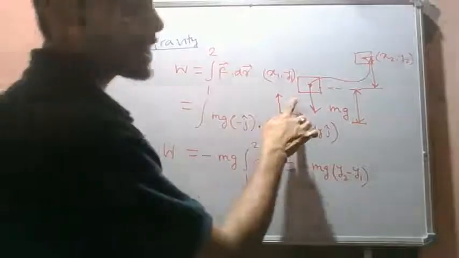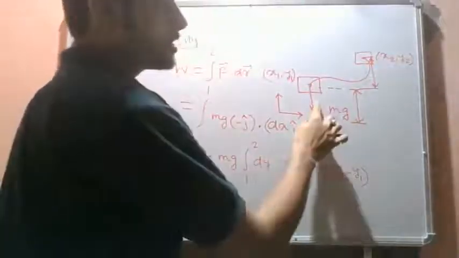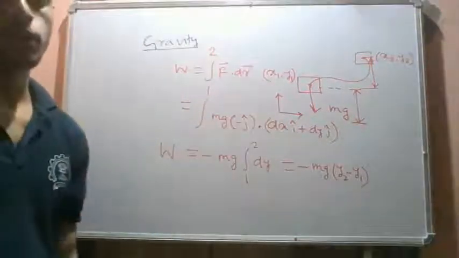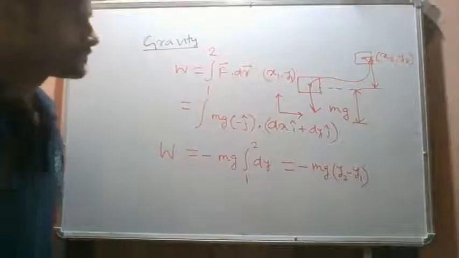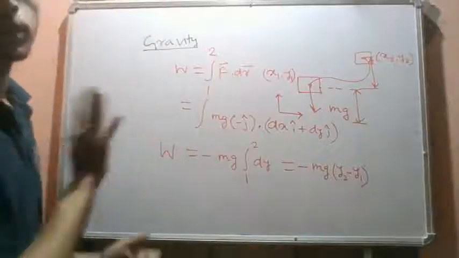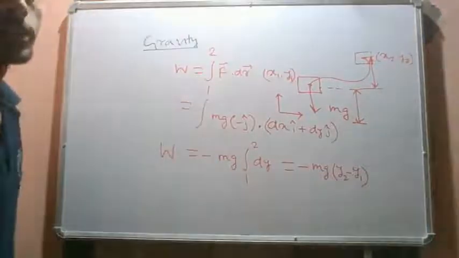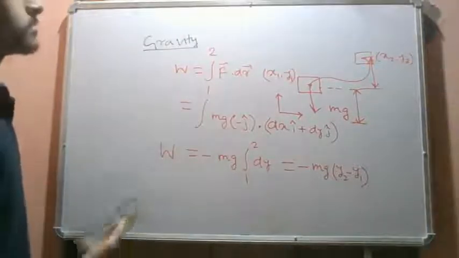We see that the work done by gravity is independent of this path and it depends only on the initial and final vertical positions of the object. Okay, this is a very important conclusion, as we will see. Okay, so this is very commonly encountered in our problems. So let's see the next type of work done by a system.